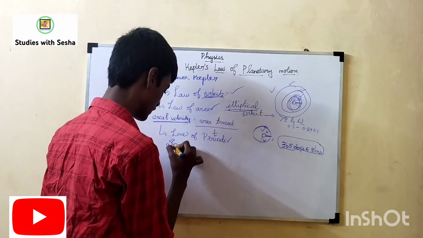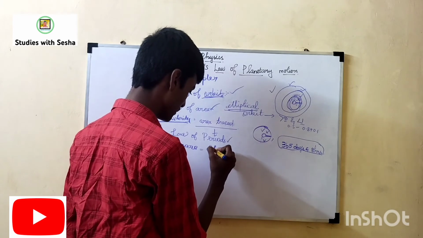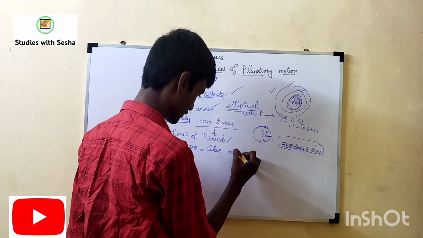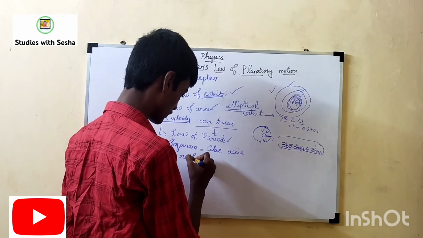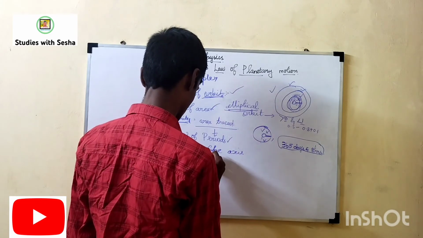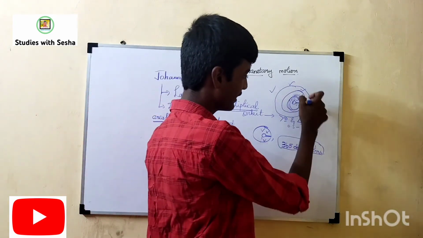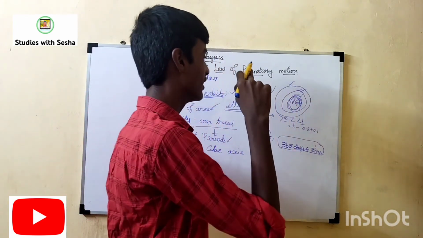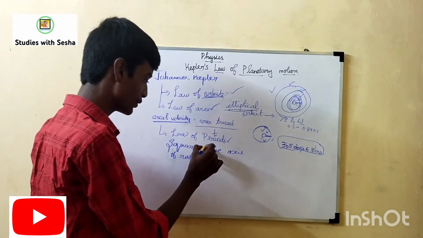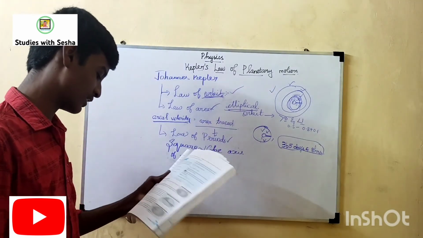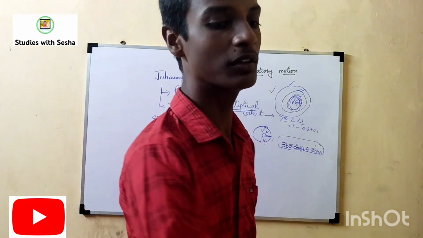Square of the period is equal to the cube of the semi-major axis. Square of revolution equals cube of the axis. It means the square of the period of revolution around the sun is directly proportional to the cube of the axis. So you say in laws of period. So that's all for the video. Thank you.